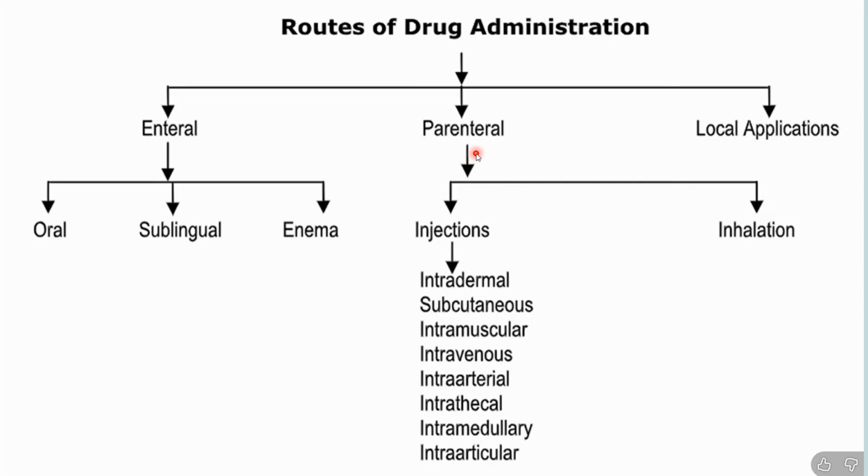And when you are talking about injection, it could be in these categories: intradermal, subcutaneous, intramuscular, intravenous, intra-arterial, intrathecal, intramedullary, or intra-articular. Basically, in the skin, in muscles, in veins, in arteries, in the medulla, in the ear. Medulla is there in the ear, so sometimes people give the injection in the medulla as well. That is known as intramedullary.